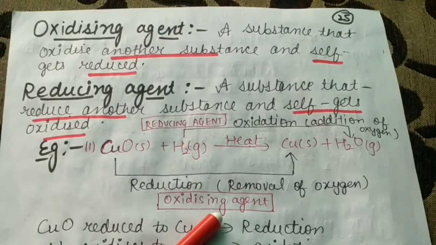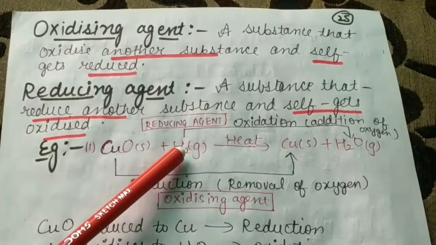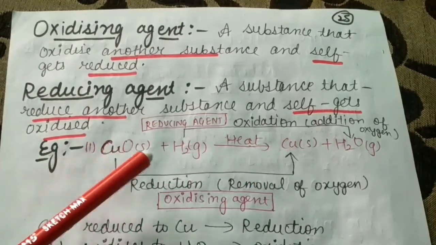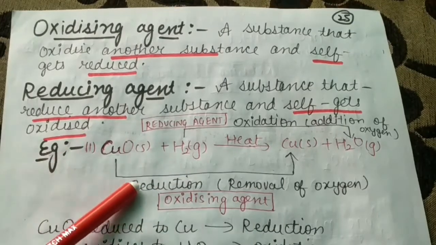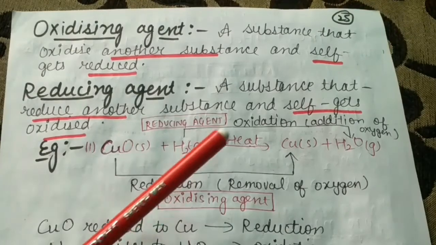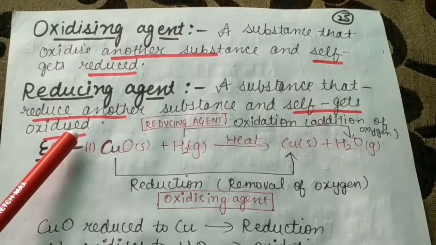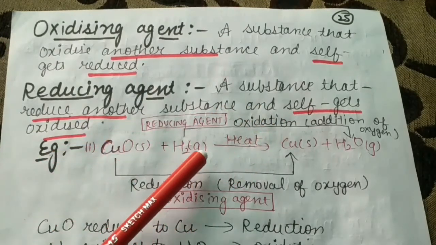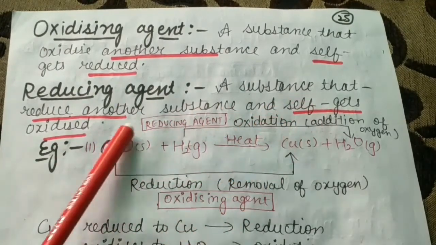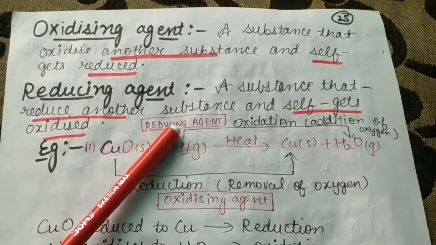Beta, one more important thing to note down: where the oxidation is taking place, that one is the reducing agent. And where the reduction is taking place, that substance is the oxidizing agent. Because by definition it is clear: a reducing agent is a substance that reduces another substance and itself gets oxidized, meaning where oxidation is taking place, that is a reducing agent.